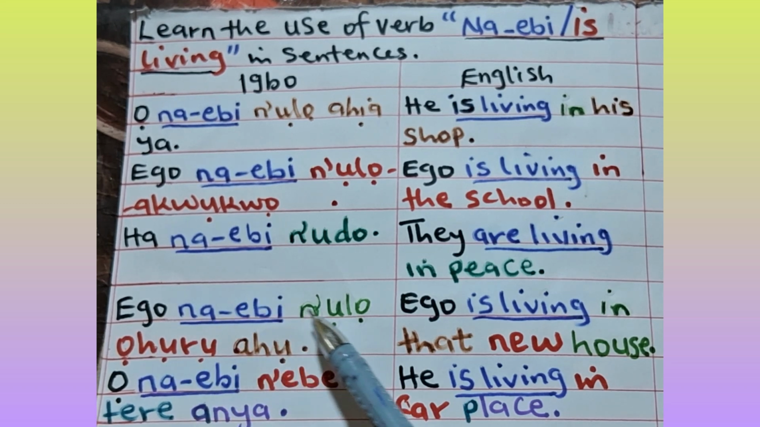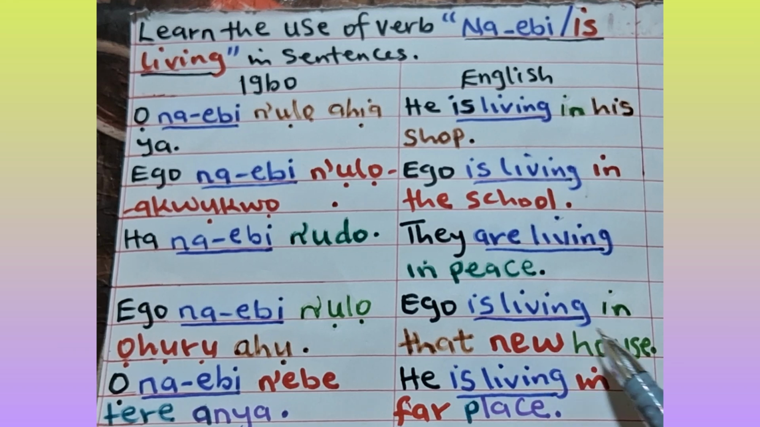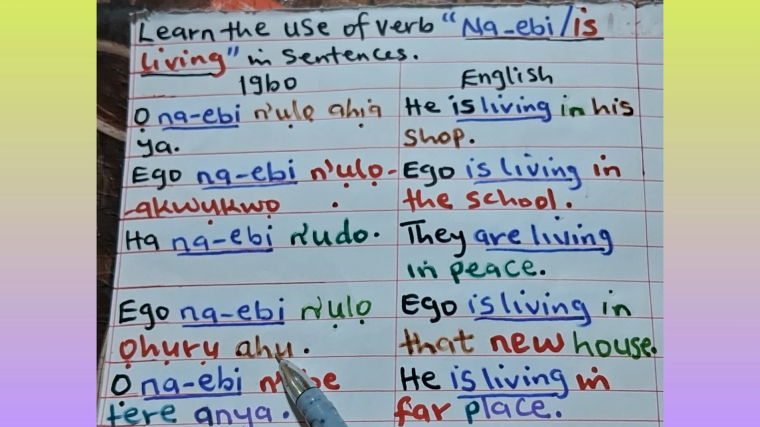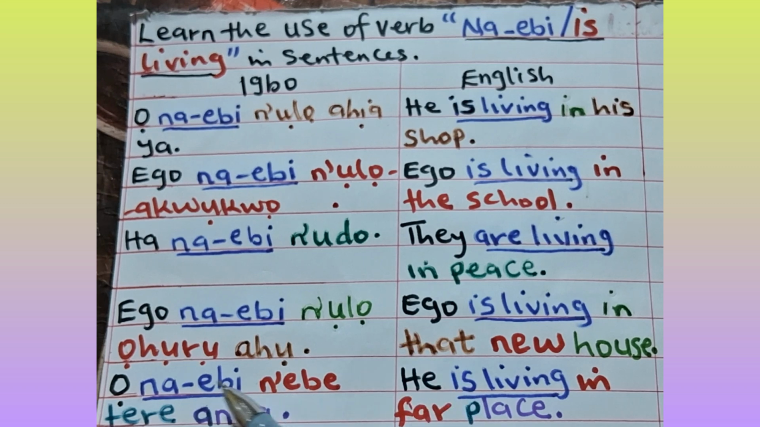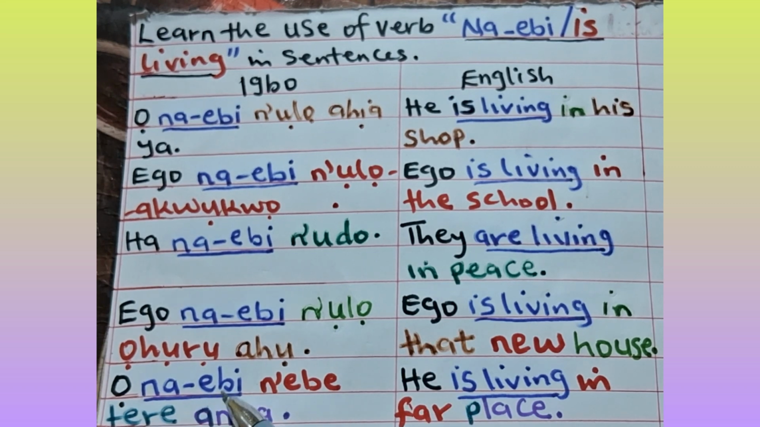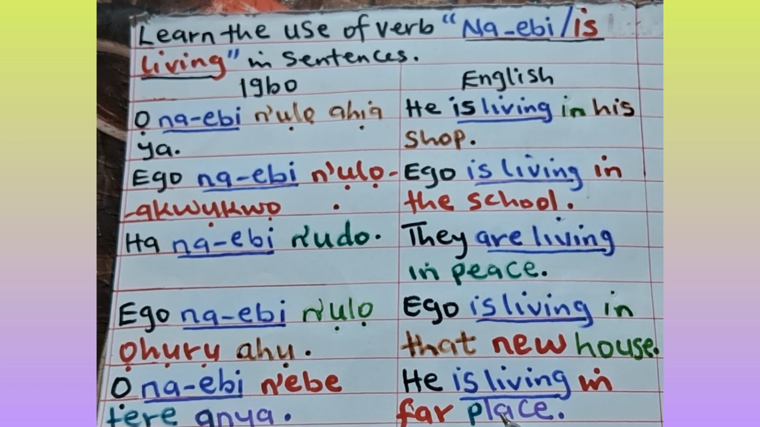Another example, Ego na-ebi n'ụlọ ọhụrụ ahụ. Ego na-ebi n'ụlọ ọhụrụ ahụ. Ego is living in that new house. Ahụ here means that in English. Another example, Ọ na-ebi n'ebe tere anya. Ọ na-ebi n'ebe tere anya, meaning he is living in far place.